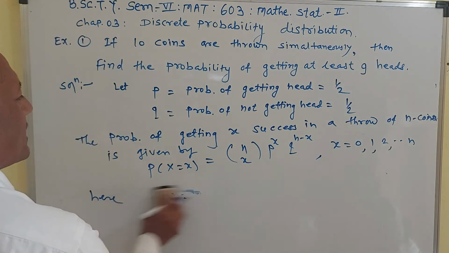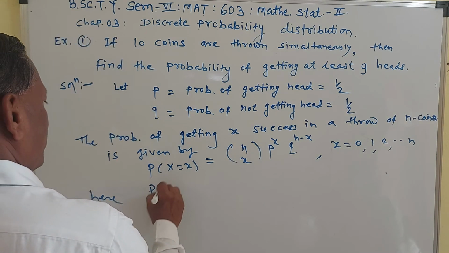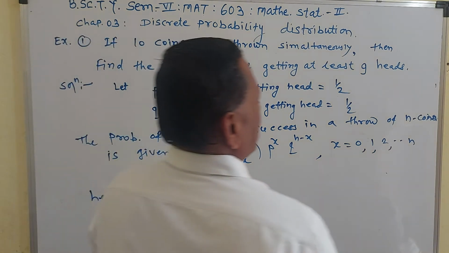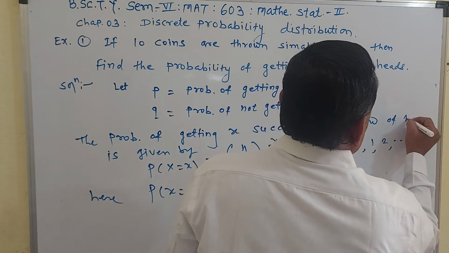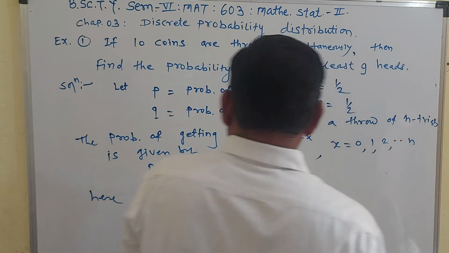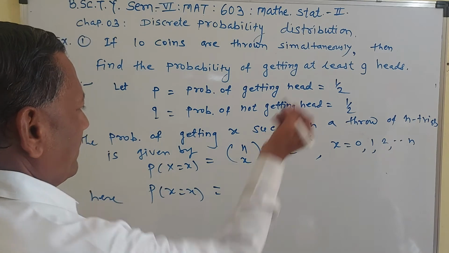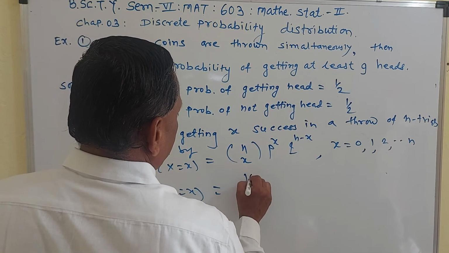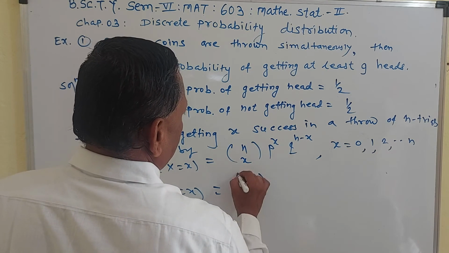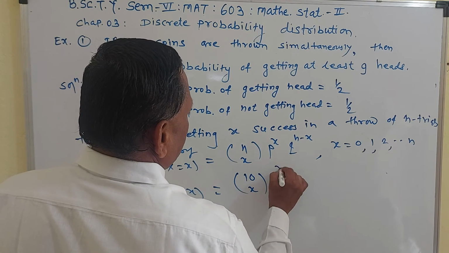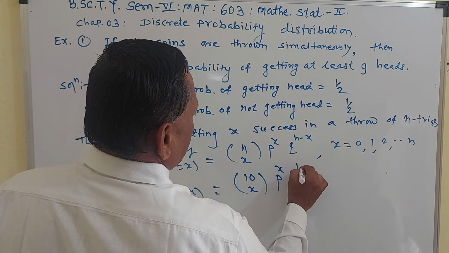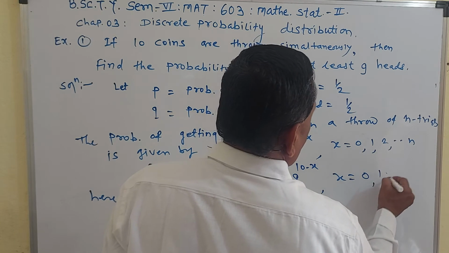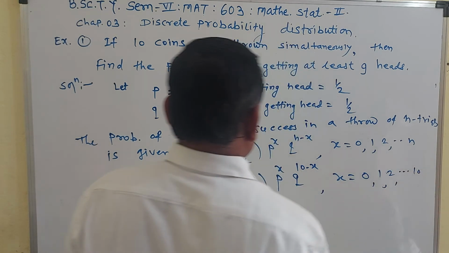Here n trials, not n coins, here n trials. No doubt n is equal to 10. So 10Cx into p raised to x q raised to 10 minus x. Here x is equal to 0, 1, 2 up to 10.